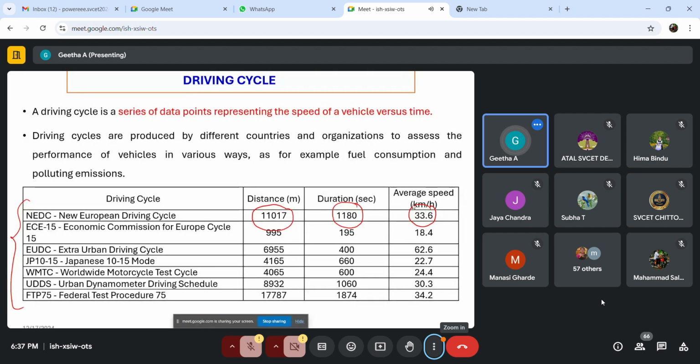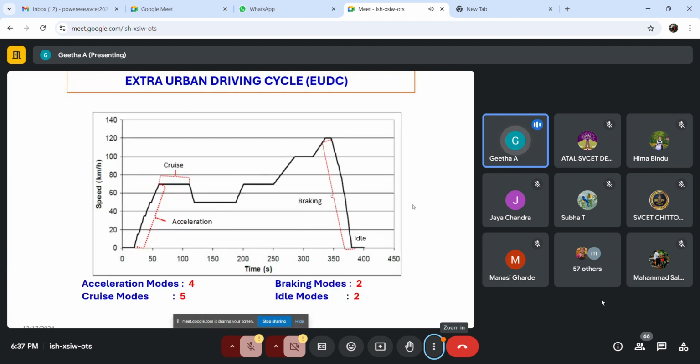Similarly, we have the Japanese driving cycle, then the worldwide motorcycle driving cycle, right? So I have shown you a few standard driving cycles. Okay, this is the extra urban driving cycle. In driving, we generally have 4 different modes: accelerating mode, braking mode, then cruise mode where it runs at constant speed, and idle mode. In idle mode, the motor is on, but the velocity is going to be 0.